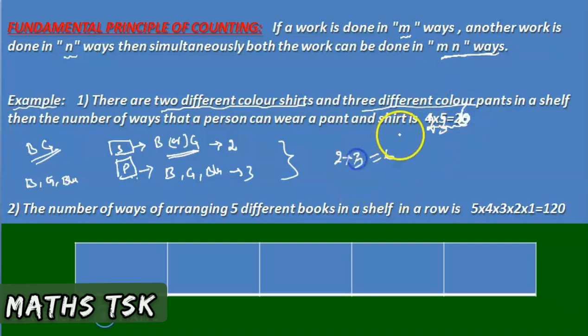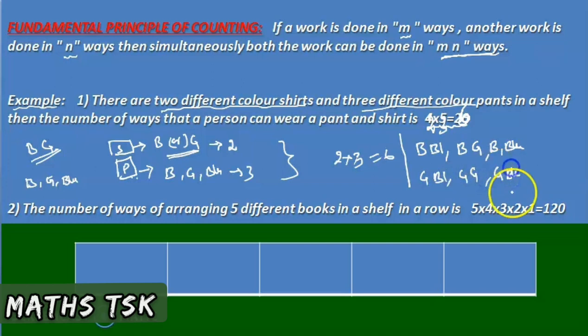Right. So the ways are: blue shirt, black pant; blue shirt, gray pant; blue shirt, blue pant. These are three ways. And with the green color shirt: black pant; green shirt, gray pant; green shirt, blue pant. So the total number of ways is 6. These are the ways that he can wear.